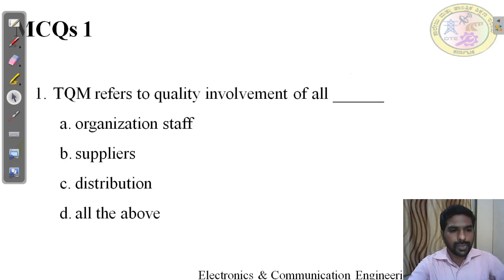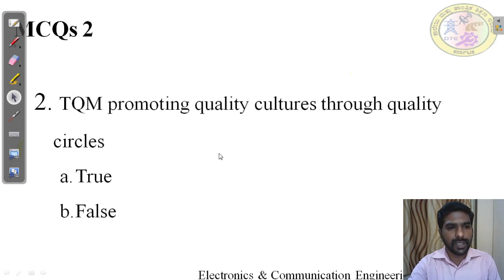The right answer for this question is all the above, because in the definition of TQM, all the four people are involved to get the quality process, that is organization staff, supplier, distributor, and even the customer also comes. It is not mentioned here. See, all the above is the right answer.